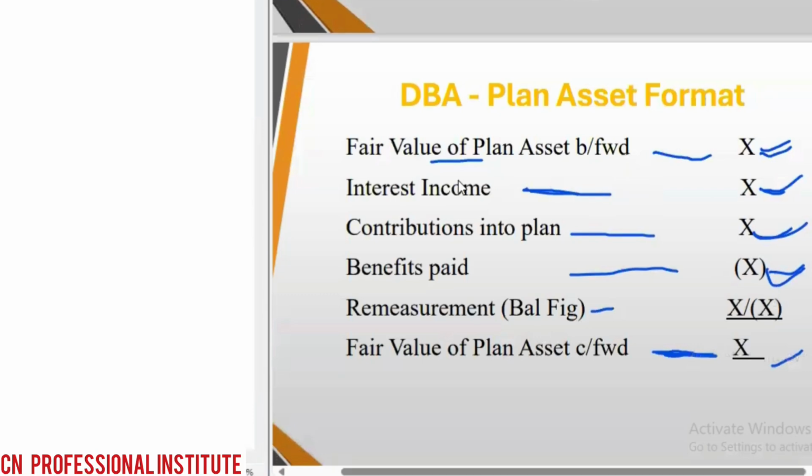We bring the fair value of the asset at the beginning, then we add the interest income because interest income will increase it. Then contribution to the fund will increase it. Benefit paid out will reduce it because we are paying employees. So we take the money from the asset, from our investment, from our account to go and pay them. So it will reduce it, right? That's the same thing we are going to do here.